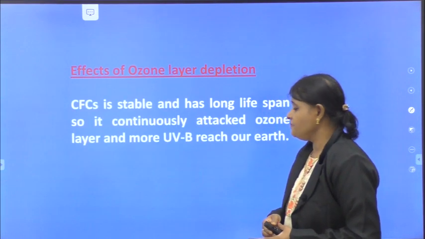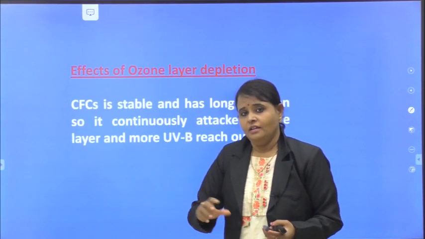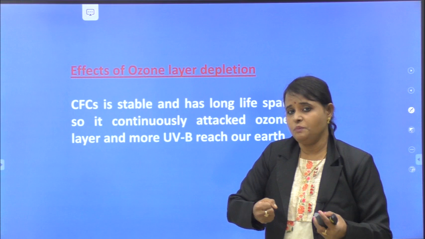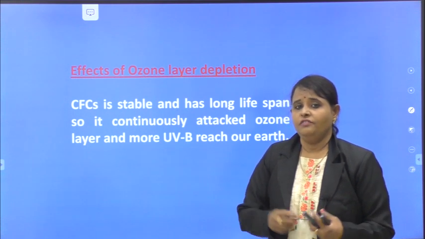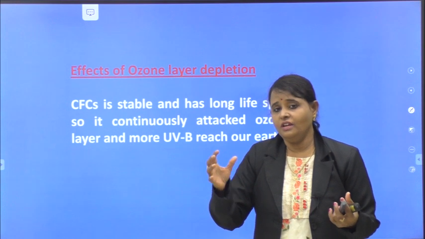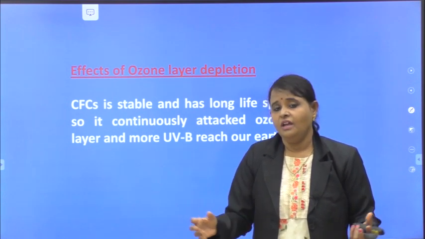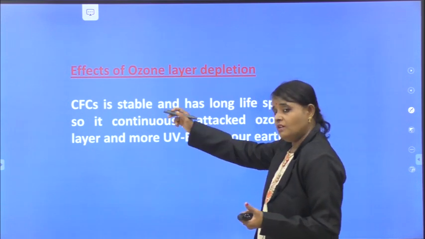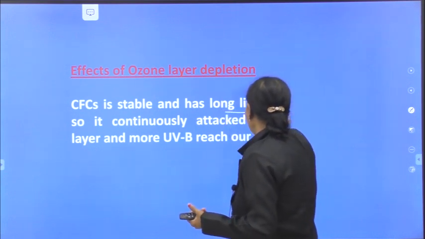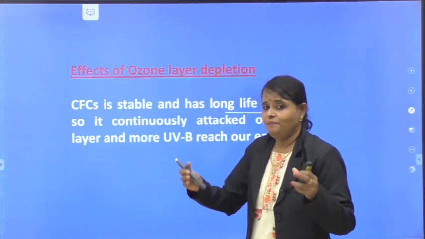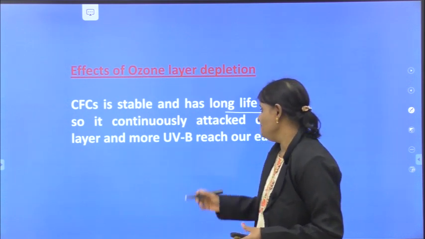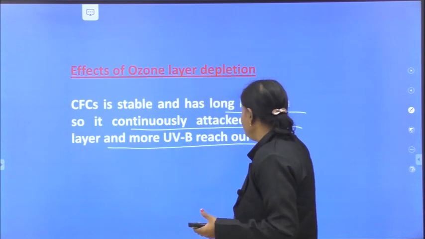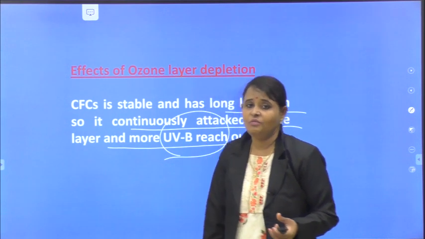What are the effects? You know already, it depletes ozone. Ozone plays an important role in absorbing the UV-B radiations, which are highly toxic. If ozone is diluted, then these UV radiations enter the atmosphere and affect the environment. Now see, this CFC, chlorofluorocarbon, is stable and has a long lifespan. It persists in the environment for a long time. So it continuously attacks the ozone layer and more UV-B radiations reach our earth. That is the problem we are facing.